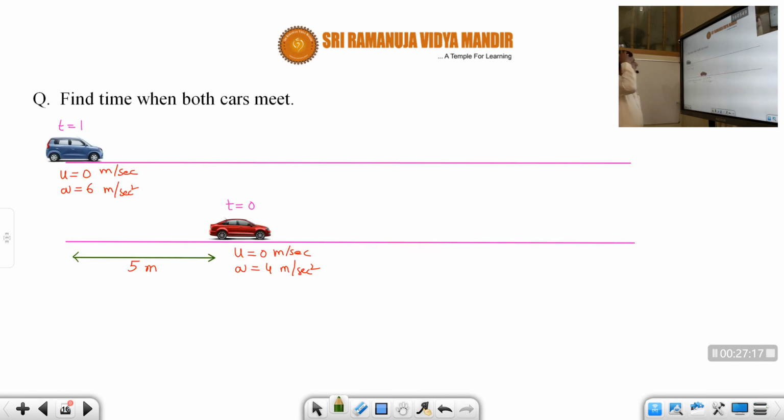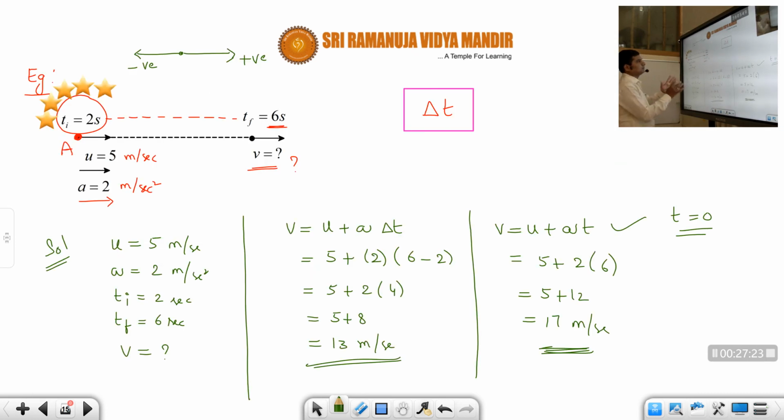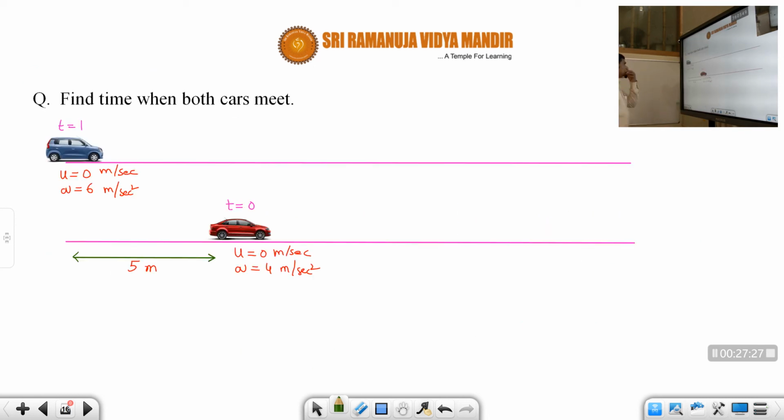Okay. Find the time when both cars meet. If you understood this problem, students, delta t, then you can easily solve this problem. So find the time when both cars meet. Okay, students. There are two cars, one is blue, one is red. They're traveling on a road. So first let us see the red car, students. This red car is starting from rest. That means initial velocity is what, students?